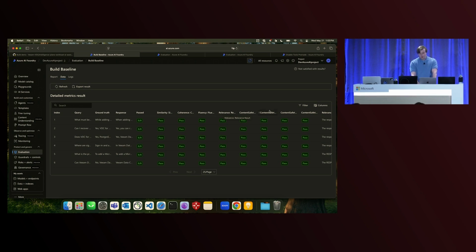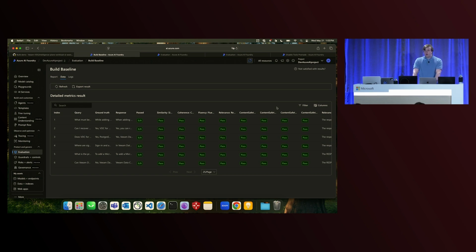We also have our content safety evaluators over here. These ones we probably don't need to run on every tiny little change, but we would want to run them before we push to staging or production to make sure that there's nothing that slipped through the cracks and we don't have any bad answers being generated off of our normal stuff.